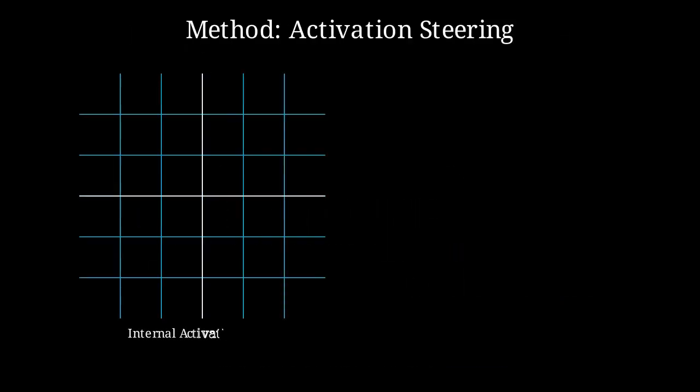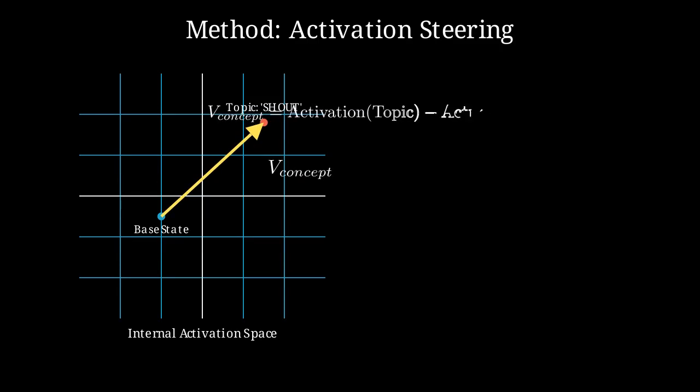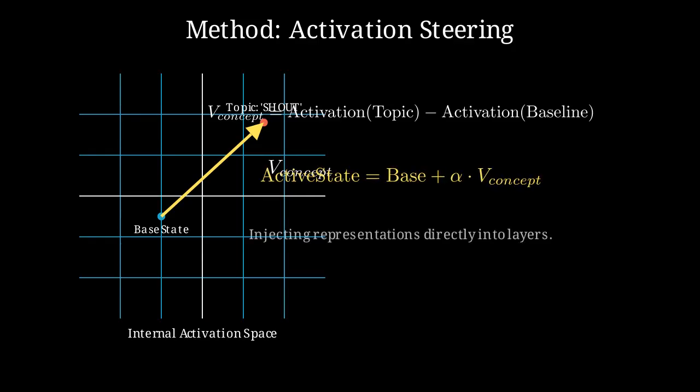To understand how we might influence a model's behavior, let's look at activation steering. We start by visualizing the model's internal activation space. Here, we can identify a neutral base state and a state representing a specific concept, like shout. By taking the difference, we isolate a concept vector. The beauty is that we can now add this vector back into the model's layers, effectively steering its behavior by